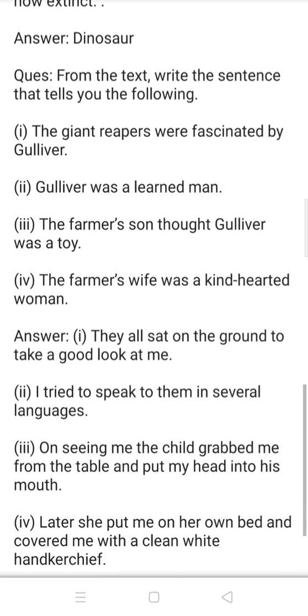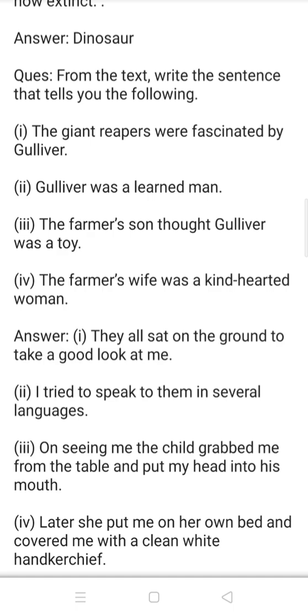From the text, find the sentence that tells you the following. Number 1. The giant reapers were fascinated by Gulliver. Number 2. Gulliver was a linguist. Number 3. The farmer's son thought Gulliver was a toy. And number 4. The farmer's wife was a kind-hearted woman. Answer first. They all sat on the ground to take a good look at him.